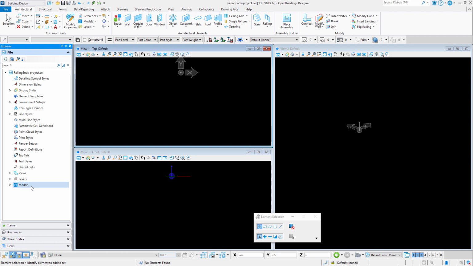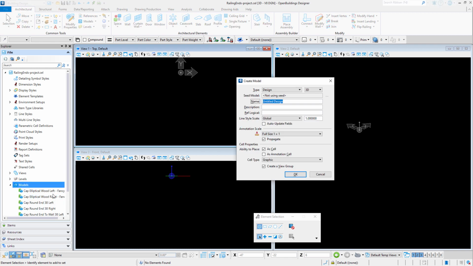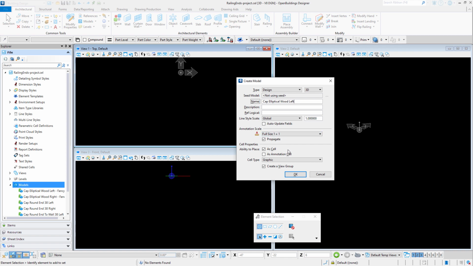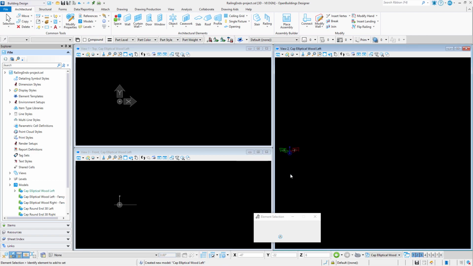I'm going to start by creating a simple end for my elliptical cap profile. I will create a new model for the cell. Ends will often need a left and a right component, so we'll start with the left. Since ends are typically an extension of a rail profile, it might be a good idea to reference the rail profile as a first step.